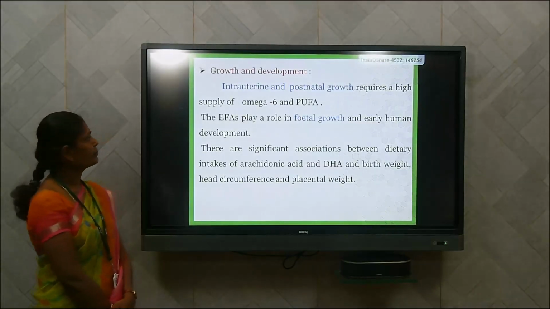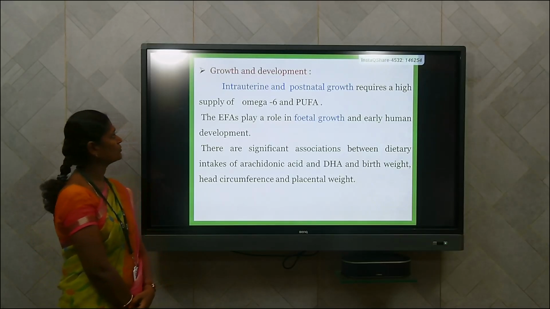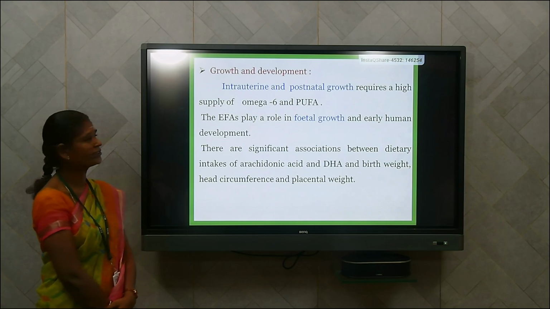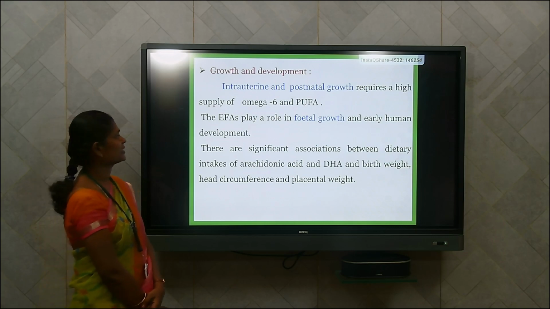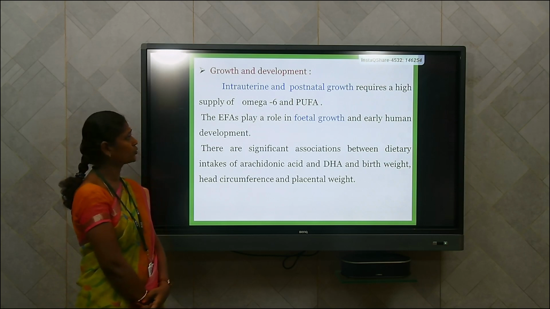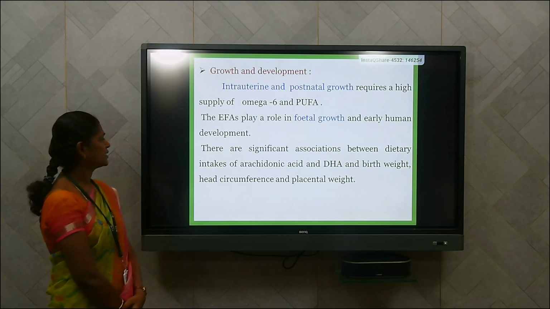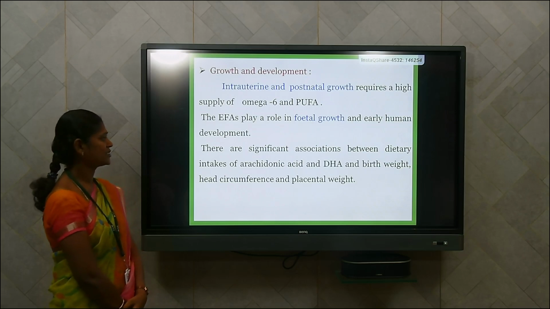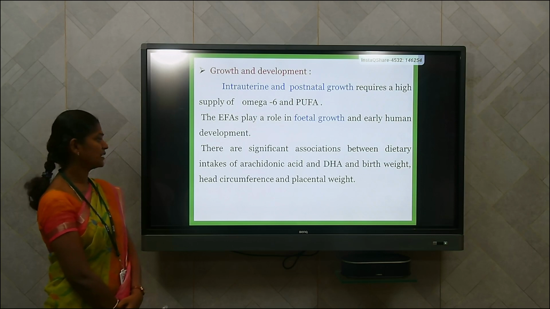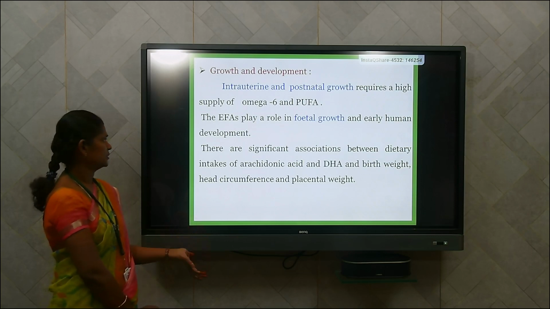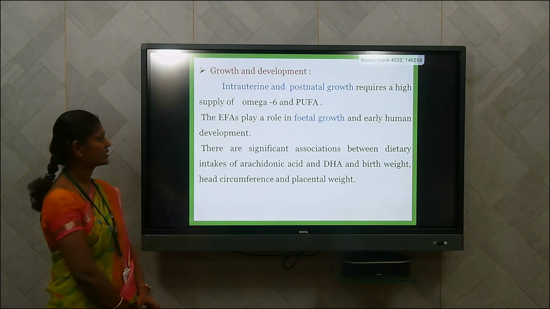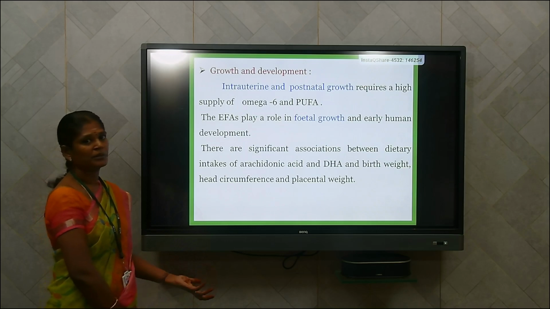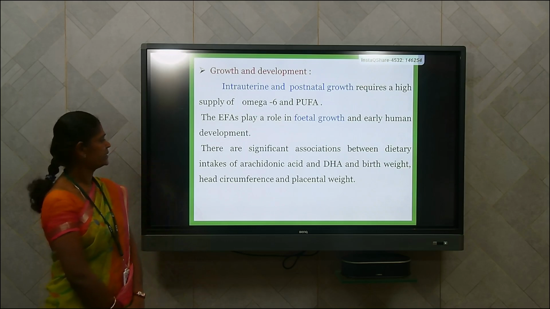Next, growth and development. Intrauterine and postnatal growth requires the supply of omega-6 fatty acid and PUFA, that is polyunsaturated fatty acid. These essential fatty acids play an important role in fetal growth and early human development. There are significant associations between the dietary intakes of arachidonic acid and DHA and birth weight, head circumference, and placental weight. So DHA and the essential fatty acids are both associated with the growth and development of the brain as well as the body.